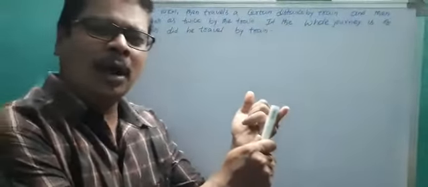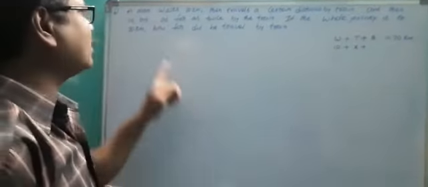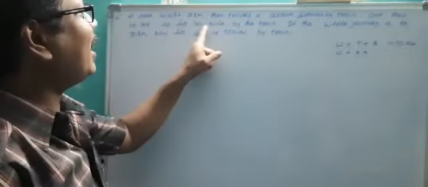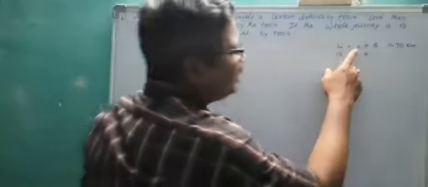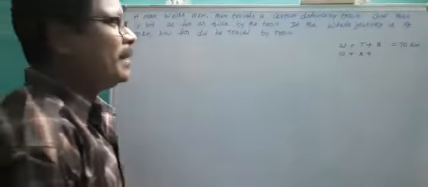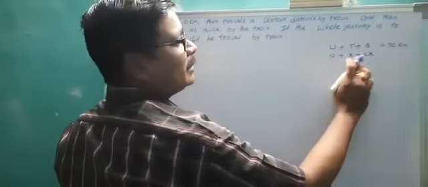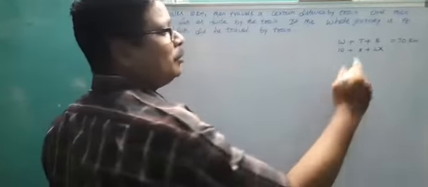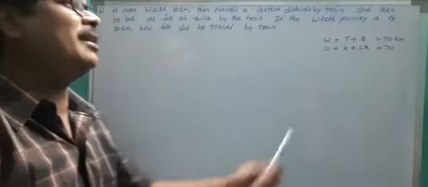How much distance traveled by train? Don't know. Let us consider x. How much distance traveled by bus? One clue is there: twice the distance by train. Train is x, so bus is double, that means 2x. So x plus 2x plus 10 is equal to 70. You solve it and you get the value of x.